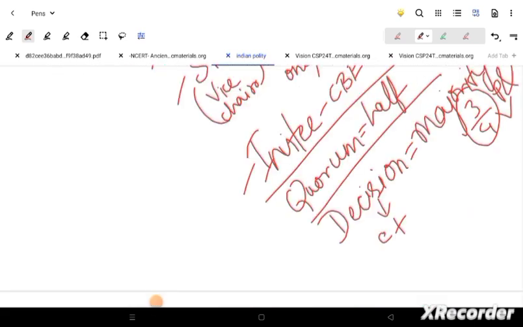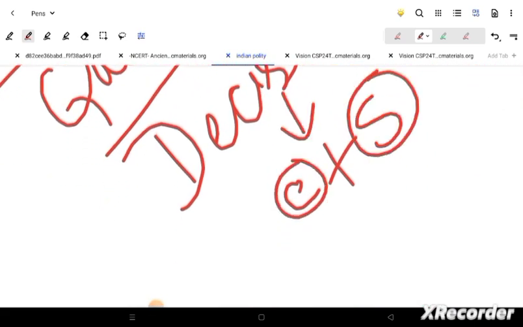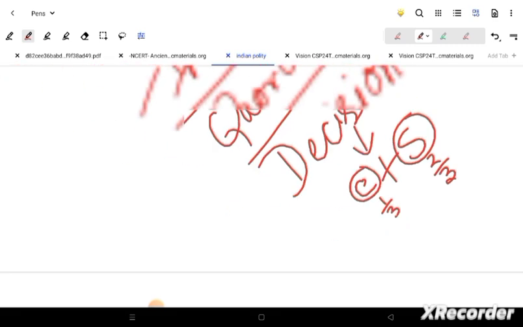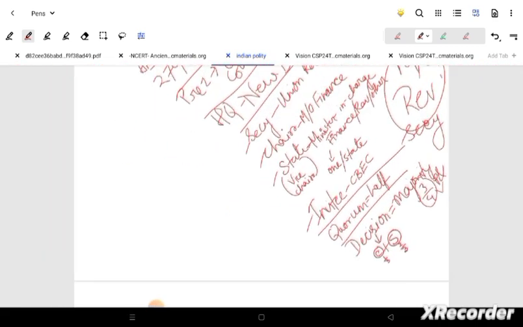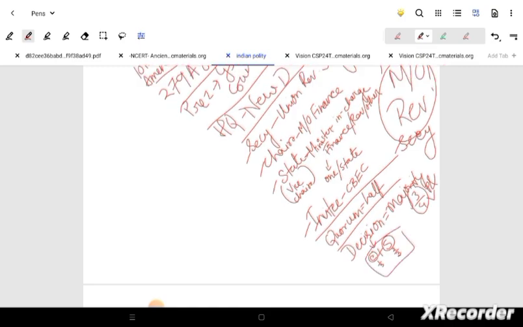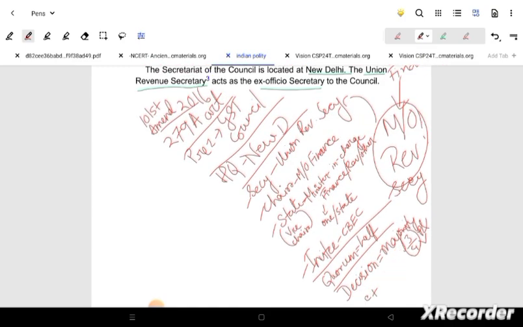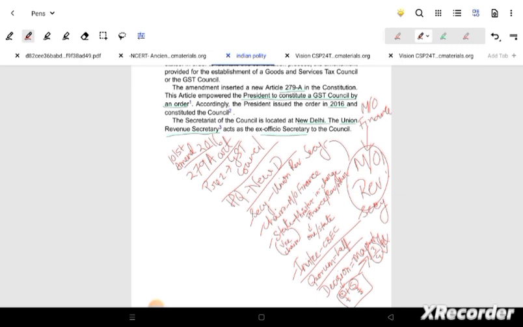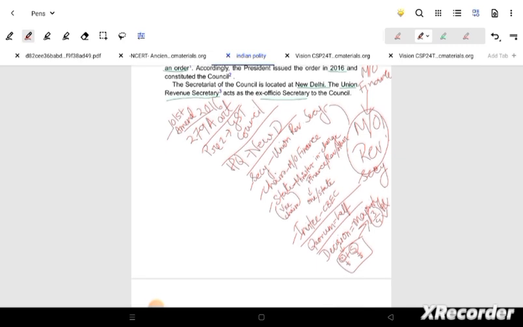Oops, sorry, here my laptop got switched off. It did not have charge. So what we will see here is that the center and the state have this kind of majority. Okay, so that's done. We are almost finished with our note making, and you can see it is a very good process. Let's get back to it.